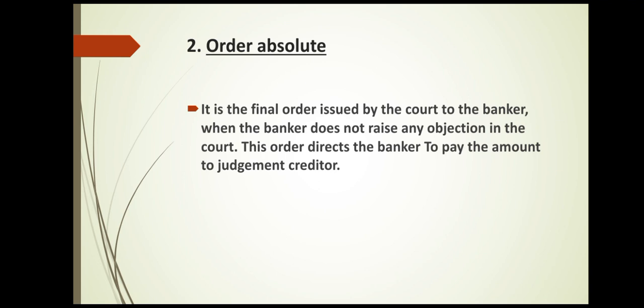Now Mr. X's account has received the garnishee order, the banker does not have any objections, and Mr. X's account has, say, 60,000. At that time the banker has to pay rupees 50,000 to the judgment creditor Mr. Y. Simple. So he has to make the payment to the judgment creditor after receiving the order absolute.